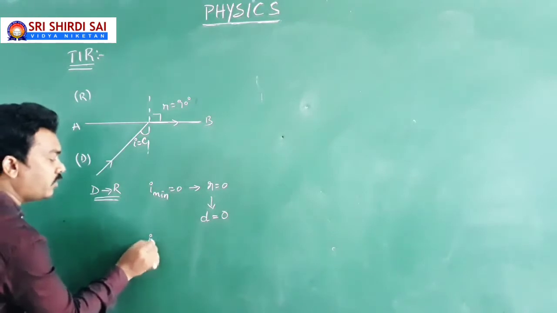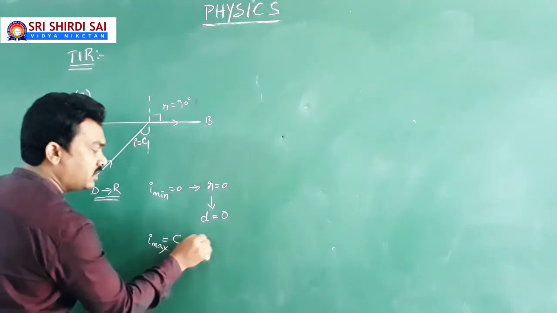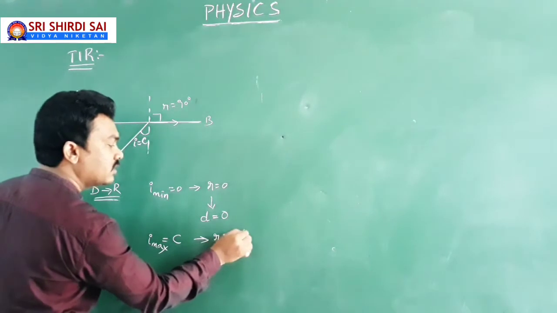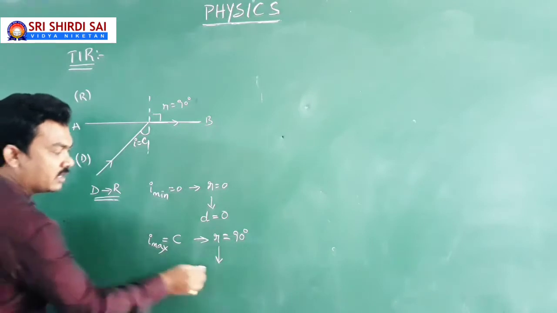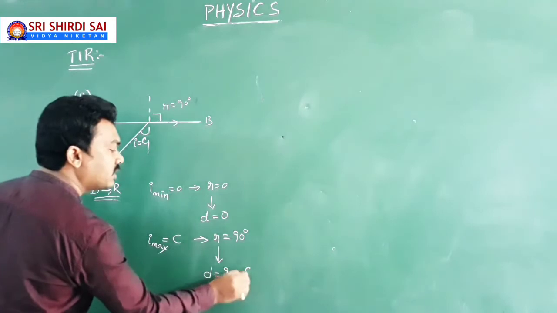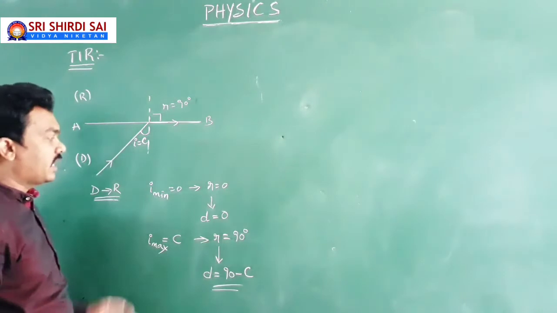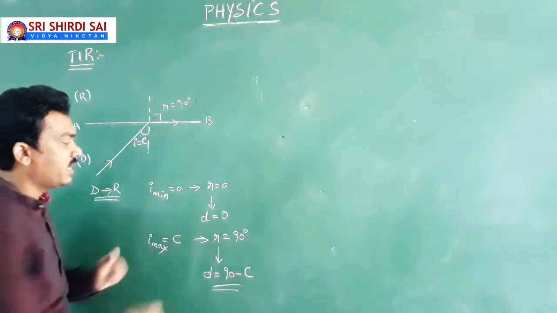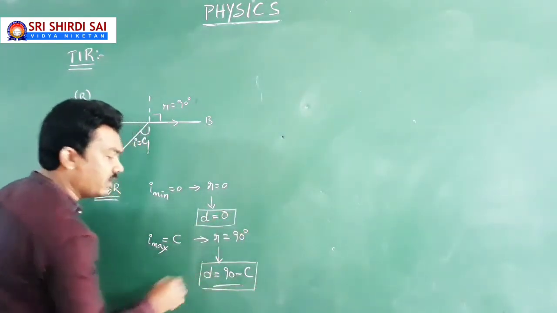But the maximum possible angle of incidence in denser medium is C, for which angle of refraction in rarer medium is 90 degrees. Denser to rarer, so R greater than i. That's why angle of deviation is r minus i, which is 90 minus C. So when the light is traveling from denser medium to rarer medium, this is the minimum possible angle of deviation, and here is the maximum possible angle of deviation.